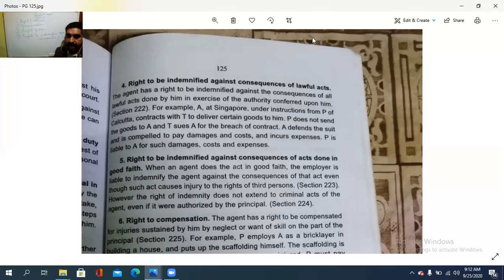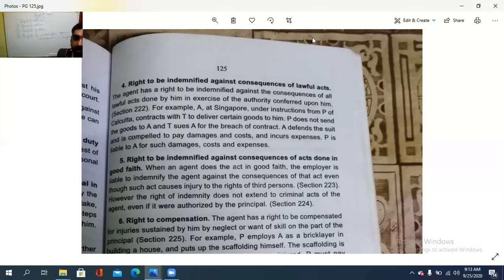For example, A at Singapore, under the instructions from P of Calcutta, contracts with T to deliver certain goods to him. So, Singapore ഇരിക്കുന്ന A, under the instruction from P of Calcutta, Calcutta ഇരിക്കുന്ന P യുടെ instruction അനുസരിച്ച് സിംഗപ്പൂരിൽ ഇരിക്കുന്ന A contracts with T യുമായിട്ടൊരു കോൺട്രാക്റ്റിൽ ഏർപ്പെടുന്നു in order to deliver certain goods to him.